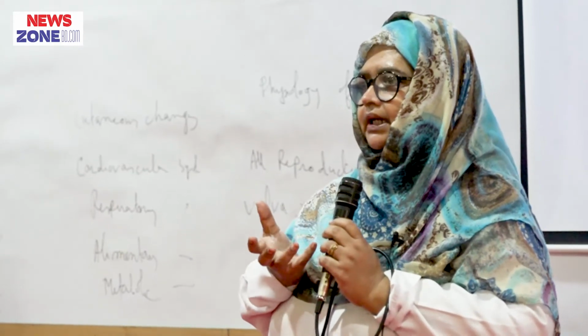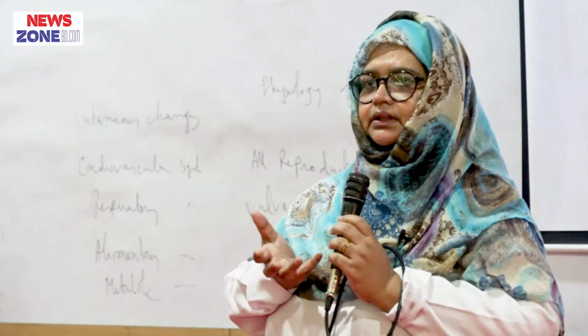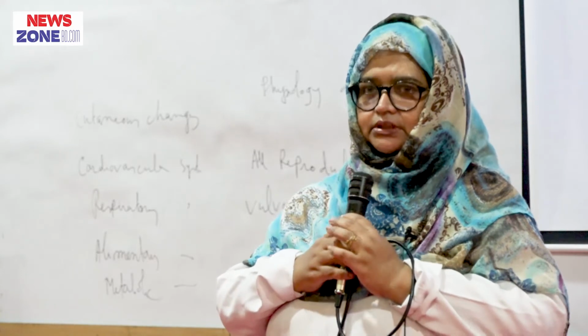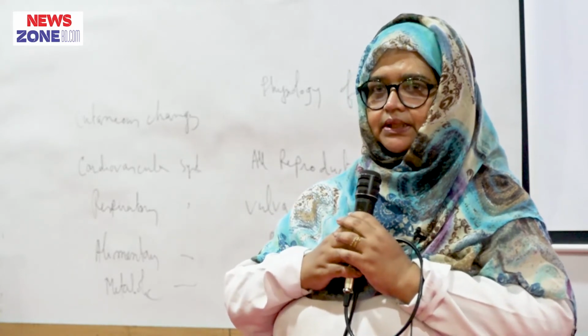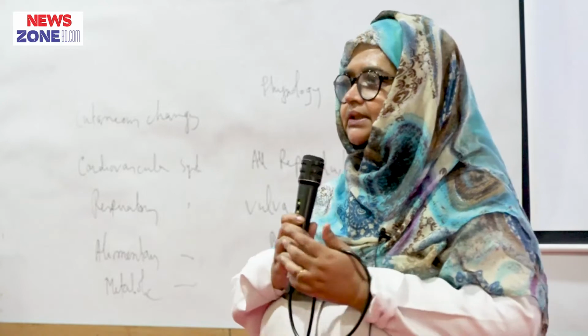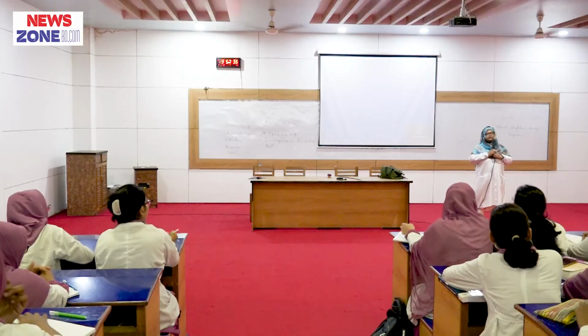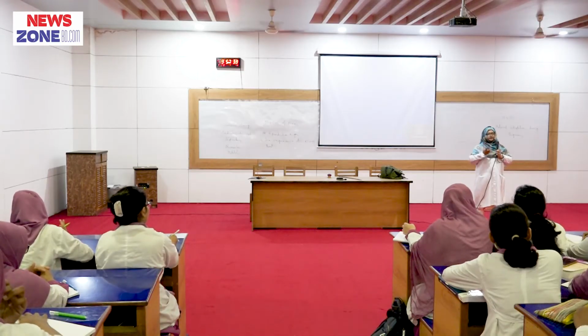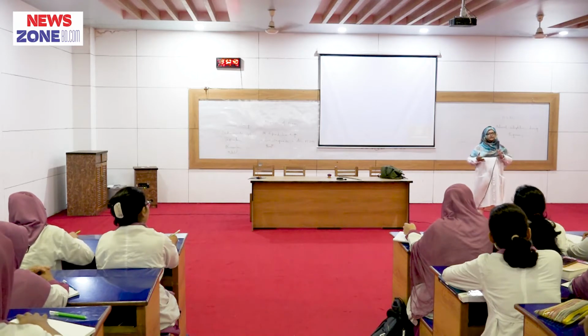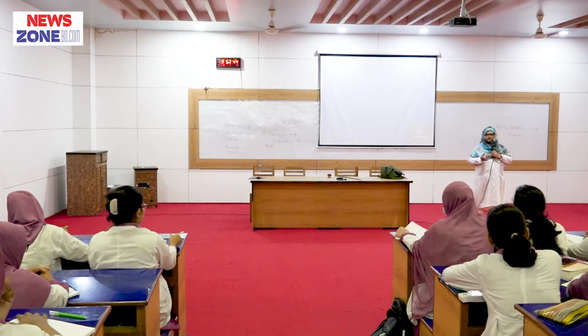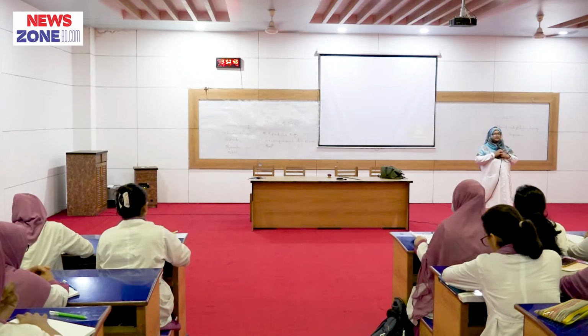Understand? It is needed. The vaginal length softens, relaxes, and enlarges so that the baby can come out through the vagina. So it is needed. Okay?